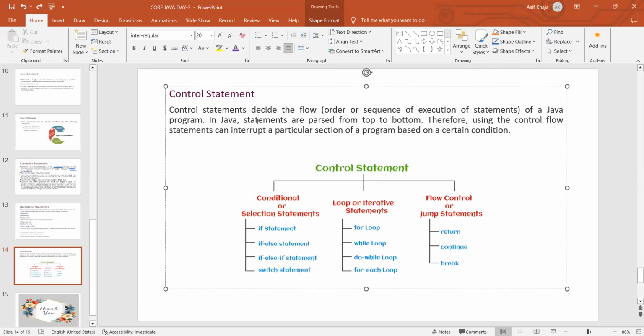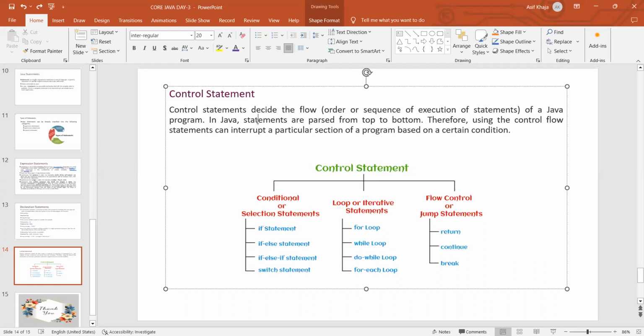For example, if I have written 10 lines of code and I want to skip the fourth line to seventh line, then based on the condition, if I put a condition in the fourth line that if the condition is true, then execute the 5, 6, 7 lines, else skip those lines. So we can interrupt a particular section of the program based on a certain condition with the help of these control statements.